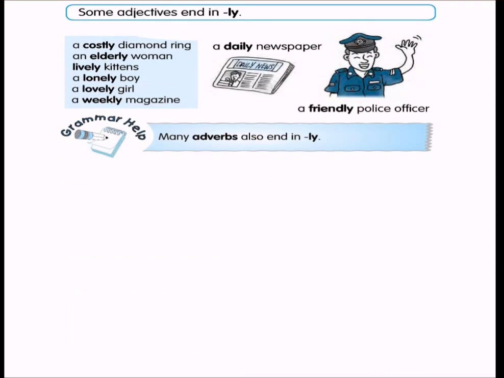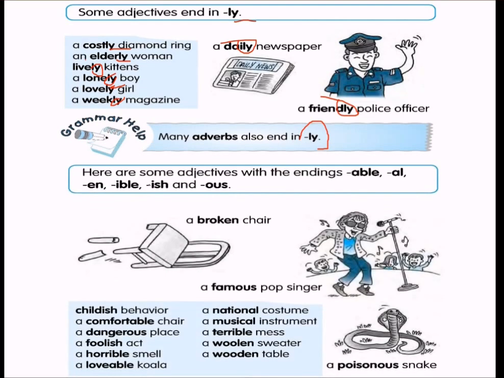Again, some adjectives also end with ly. This is ly. So, a daily newspaper, a friendly police officer, a costly diamond ring, an elderly woman, lively kittens, a lonely boy, a lovely girl, a weekly magazine. Then many adverbs also end in ly. Here are some adjectives with endings, so we'll talk about adverbs later. I'm just making a point that many adverbs also end with ly. We'll see the difference in coming sessions.